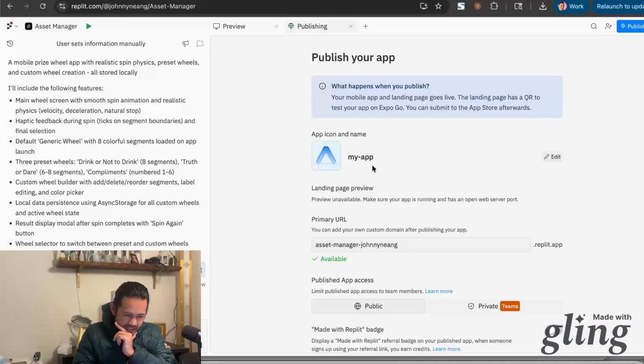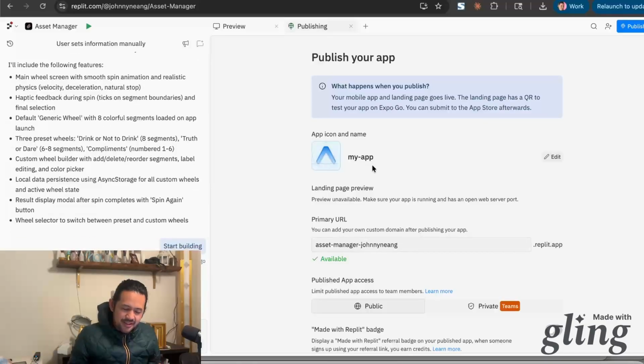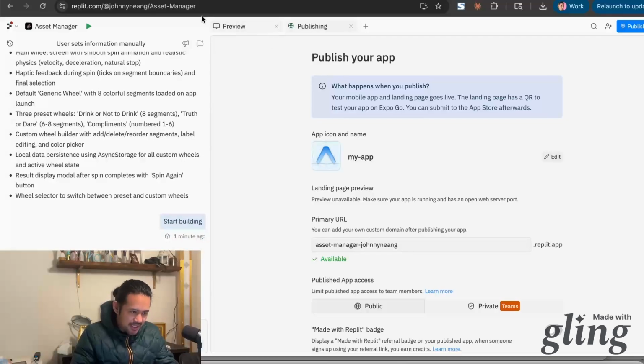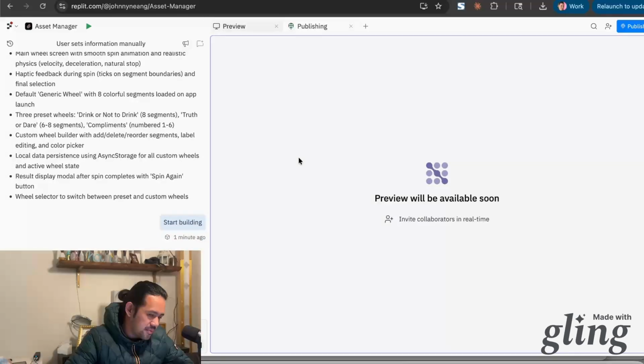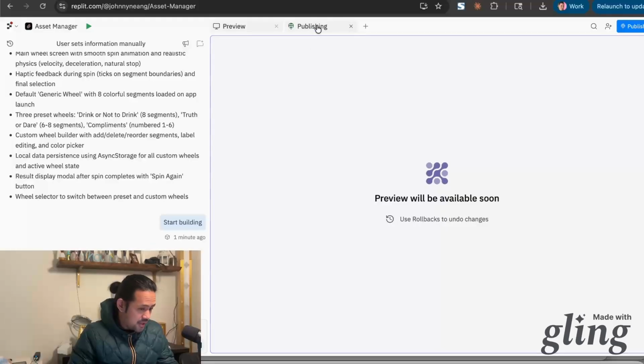Okay, this is interesting. I figured it was gonna go straight to the App Store, but it makes sense. Like, where do you test it? But it doesn't look like it's gonna have you test it in TestFlight. So it looks like it's using Expo Go, which is fine.